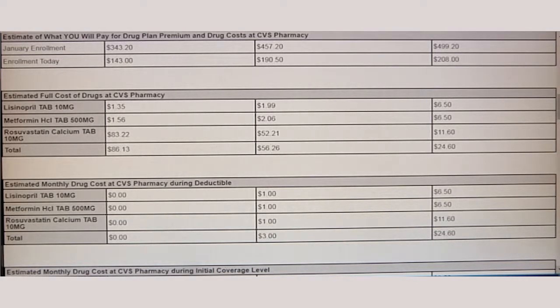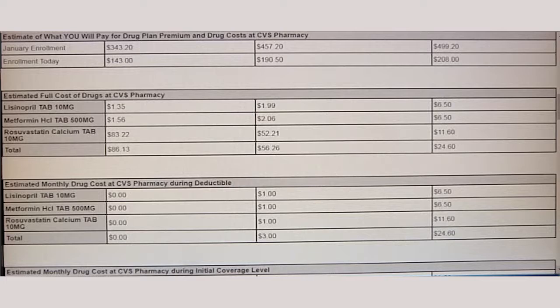Now, drug costs can change depending on pharmacy, depending on the plan, depending on dosage. So there are a lot of variables, and that's why it's really important to make sure you enter the correct drug information and pharmacy information when you're comparing the plans. Also remember that the drug information is pertinent to the year that you're looking at.